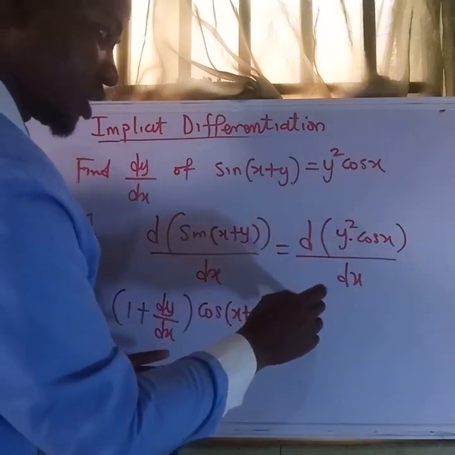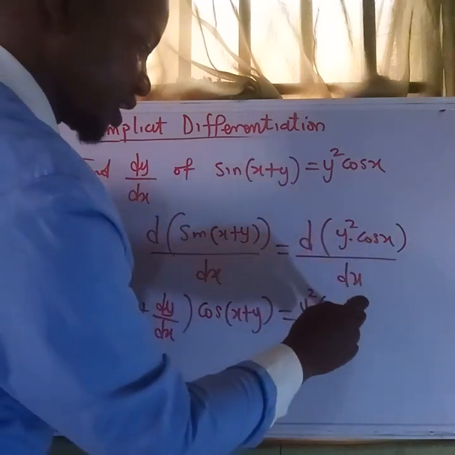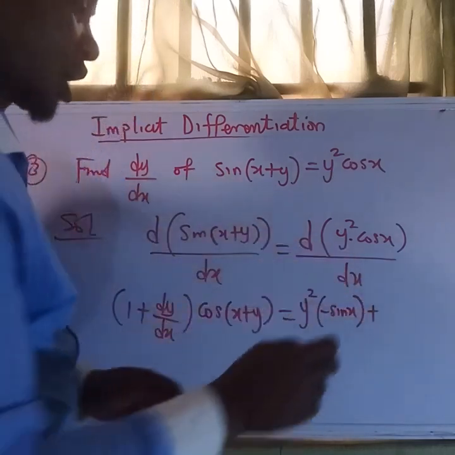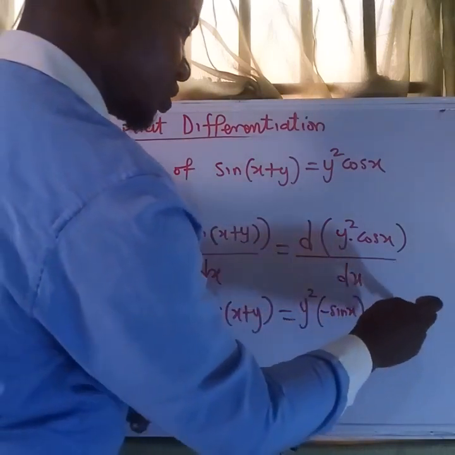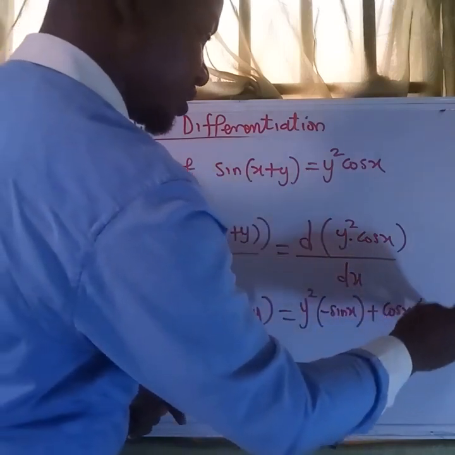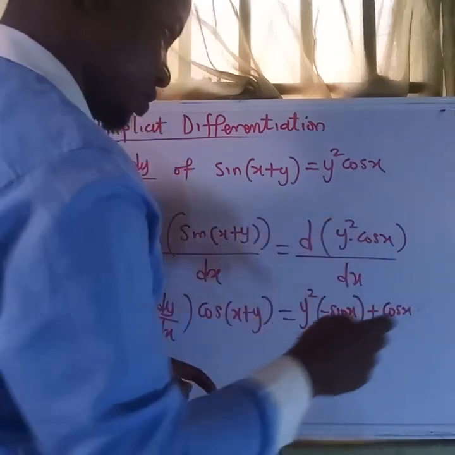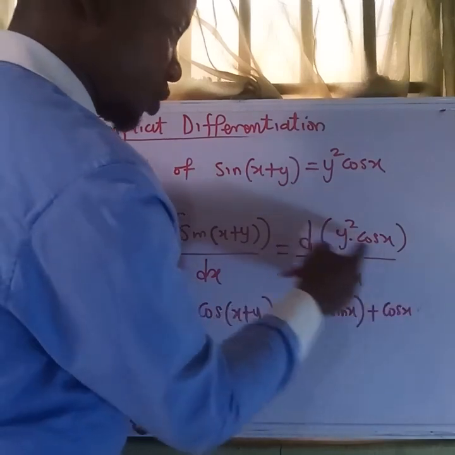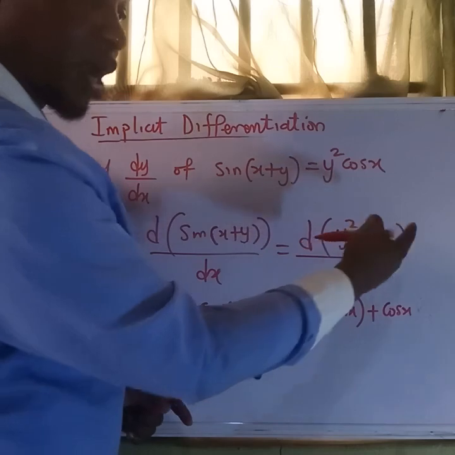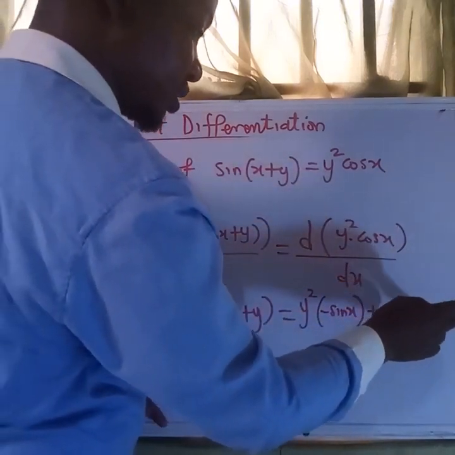So let's bring y squared first and differentiate cos. This will be minus sine x. Plus, now we are keeping cos, and we want to differentiate y squared. Of course this will be 2y, and this will be 2y dy dx. When we apply the power rule to get 2y and then multiply it with dy dx, using the chain rule, we get that.